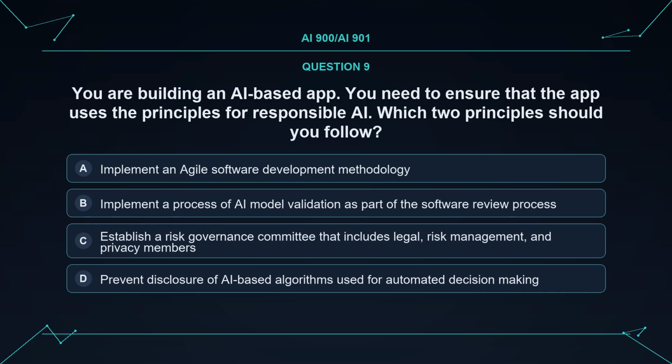Establish a risk governance committee that includes legal, risk management, and privacy members. Option D. Prevent disclosure of AI-based algorithms used for automated decision-making. The correct answer is BC. Implement AI model validation and establish a risk governance committee. Explanation. Responsible AI requires governance and validation processes to ensure ethical and compliant AI systems.